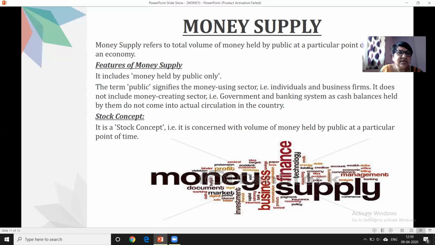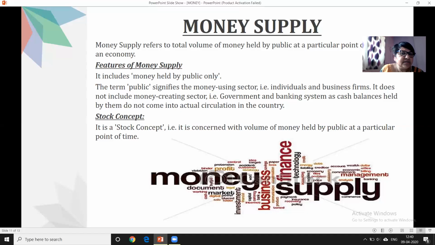What are the features of it? It includes money held by the public only, not by banks or financial institutions or anything else. Second, the term public signifies the money using sector, that is individuals and business firms. It does not include the money creating sector. What do you mean by money creating sector? It's clearly written: government and banking system, as cash balances held by them do not come into actual circulation.